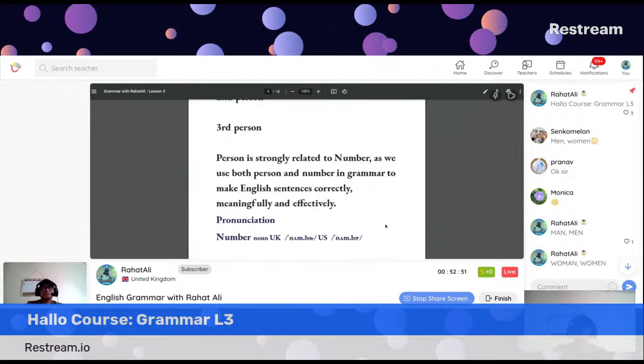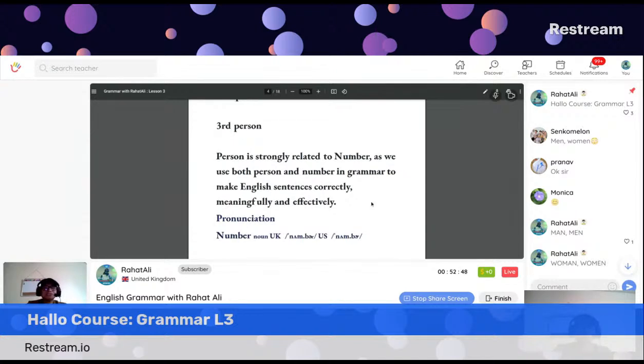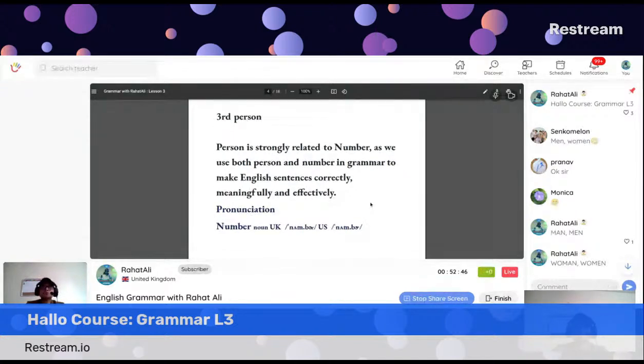R is silent. If you remember, in British accent or British English, we don't pronounce R in many cases, especially if it is in the middle of the word or at the end of the word, because of this schwa sound, of this non-rhotic nature. What is non-rhotic? Non-rhotic means where we don't pronounce R at all, and number is one of the examples. Number, sister, similarly, brother, mother, father, teacher, etc.